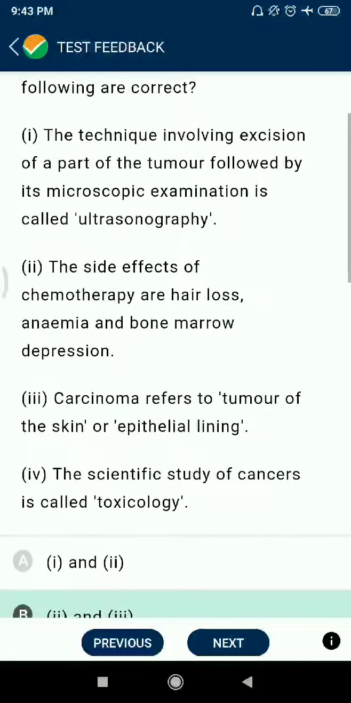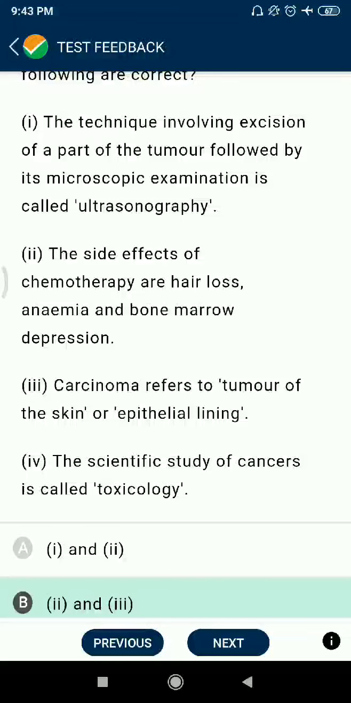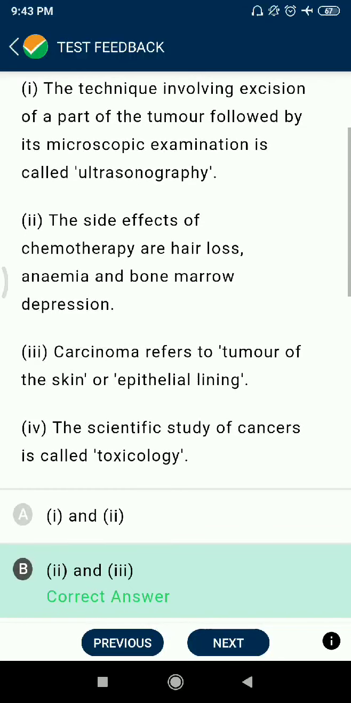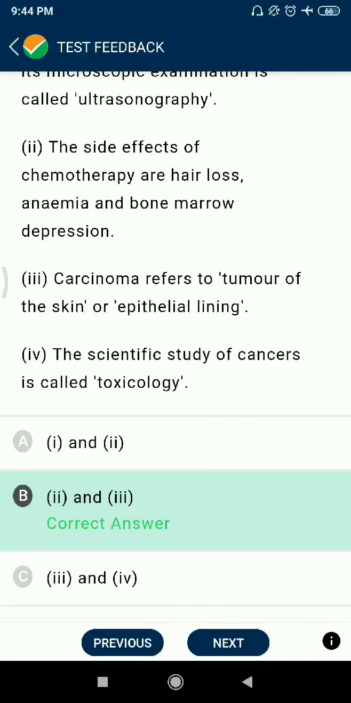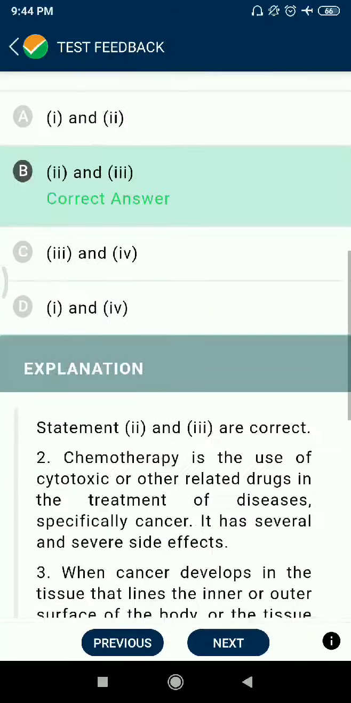करेक्ट स्टेटमेंट्स ने चूज करना है for cancer के लिए. The technique involves incision of part of the tumor followed by microscopic examination, called ultrasonography. हालांकि कर सकते हैं बट the technique involves excision of the part. Oh no, excision, no. The side effects of chemotherapy are hair loss, anemia and bone marrow suppression. ये तो करेक्ट है. फिर carcinoma refers to tumor of the skin or epithelial lining. ये करेक्ट है.